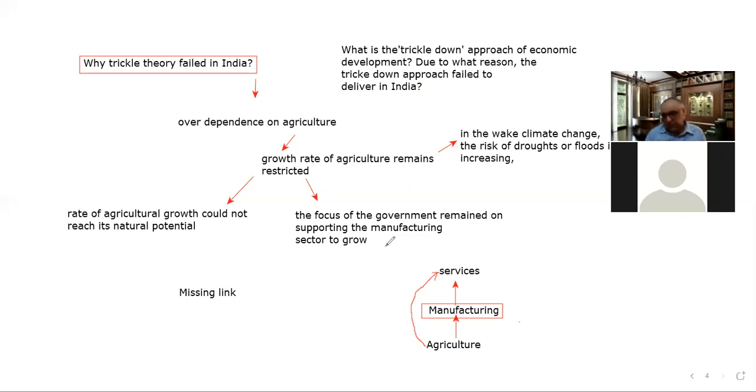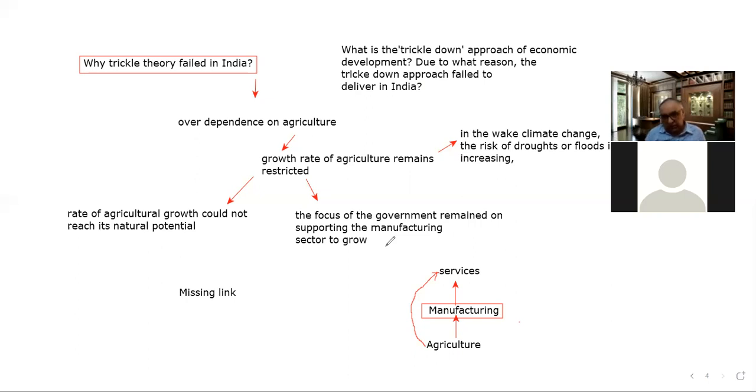So one thing is that, and the second thing is that if there is growth of the manufacturing sector, then labor would be required in the manufacturing activities, right? So that labor would obviously shift from the agriculture sector to the manufacturing sector.